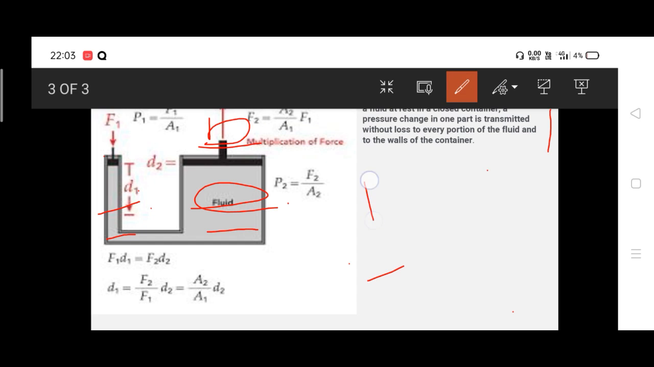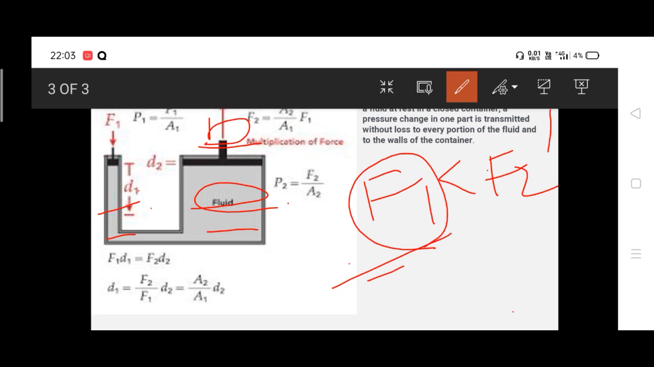So F1 is less than F2. So by applying a small force, we can bear a big force. That is the conclusion and observation of Pascal's law. It is very important, and we can use it in physical systems.